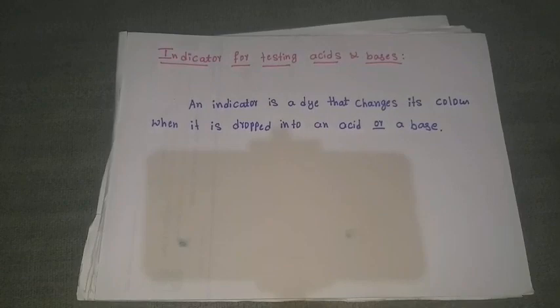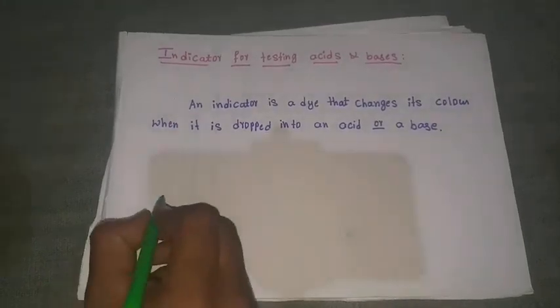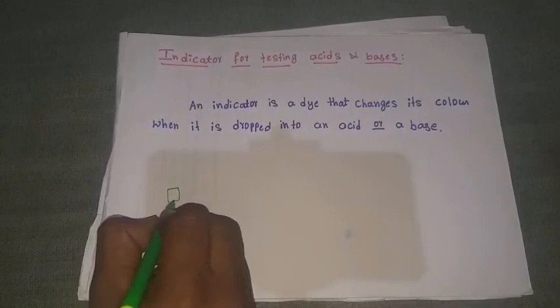The common property. Okay, there are many substances which show one characteristic property, such as the color and the smell. Whatever substance you take, it shows some color or some smell. Depending on the color, depending on the smell, we will classify this is an acid, and this one is a base. And I already told, just take one simple example before going to the definition of indicator. This one is an indicator.